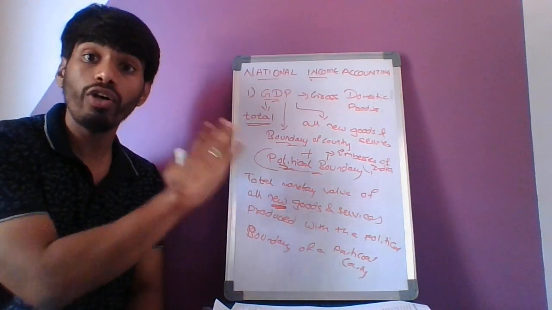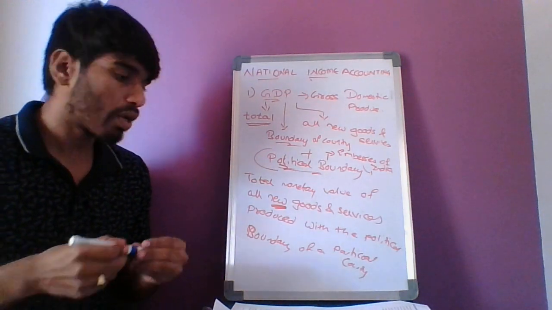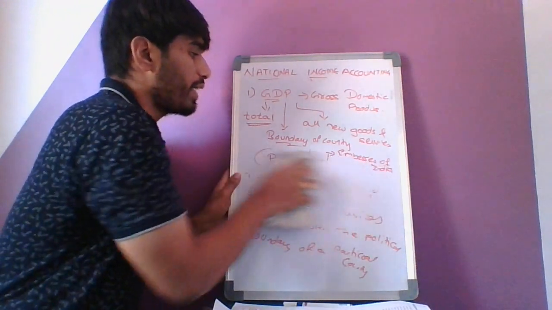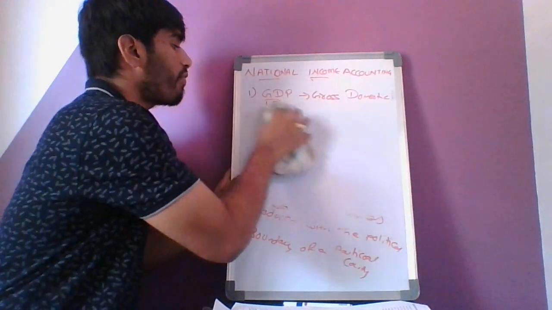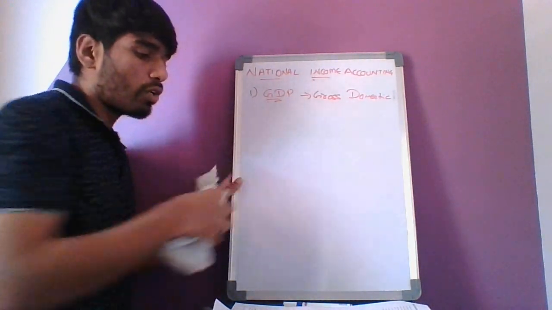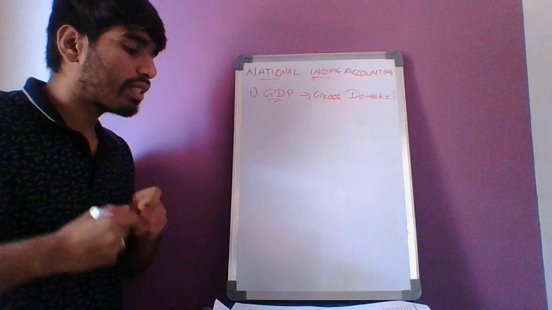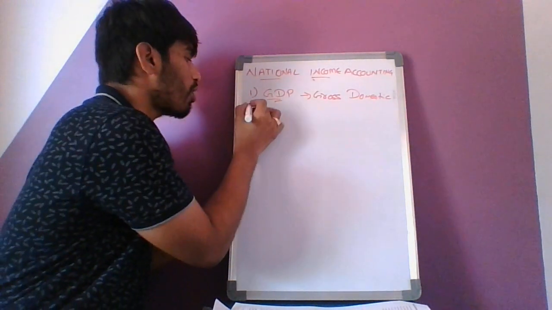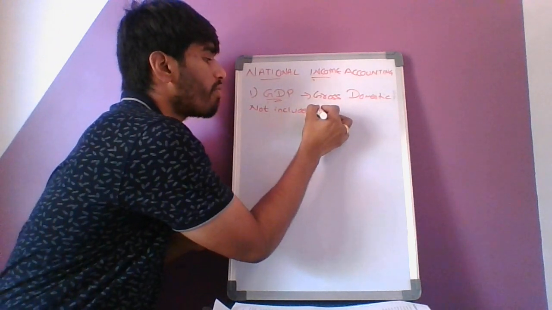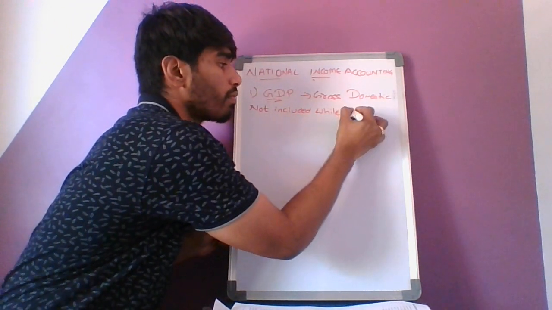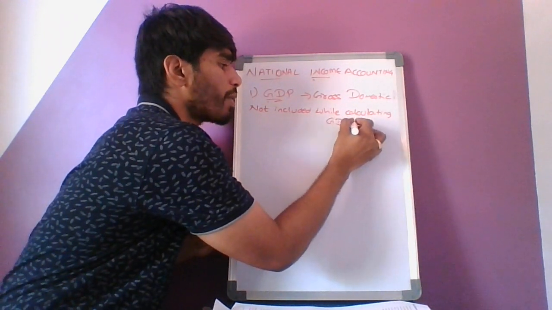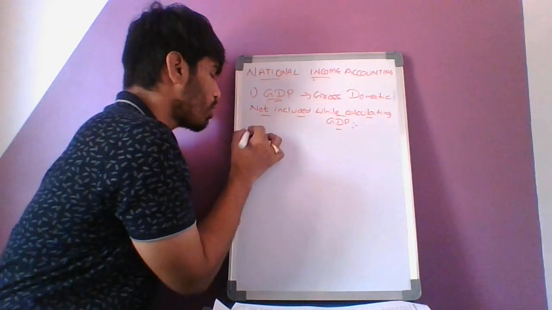Keep that in mind: all new goods and services produced. Hope everyone got the complete meaning of GDP. Now we'll go to the things which are not included while calculating GDP.